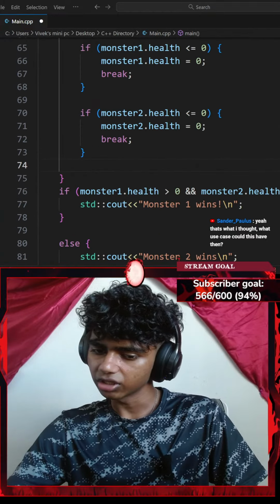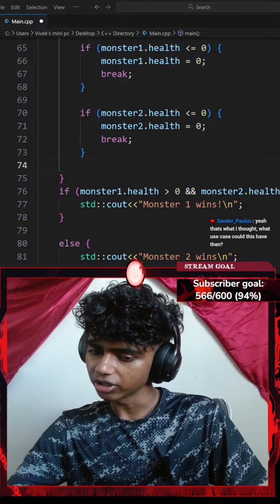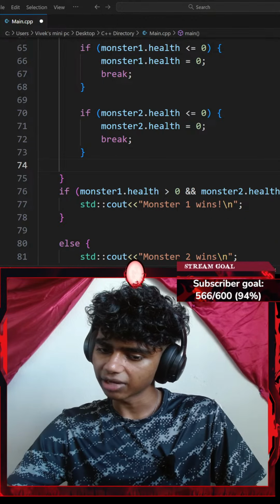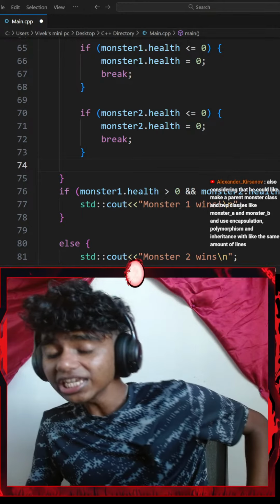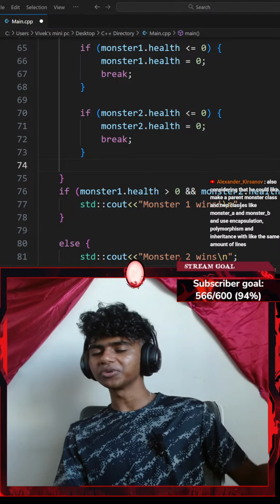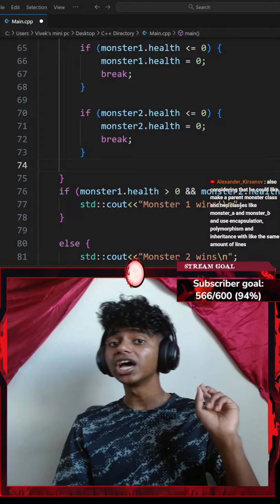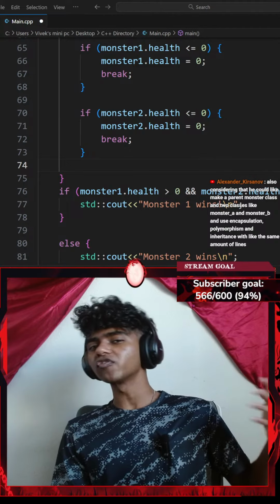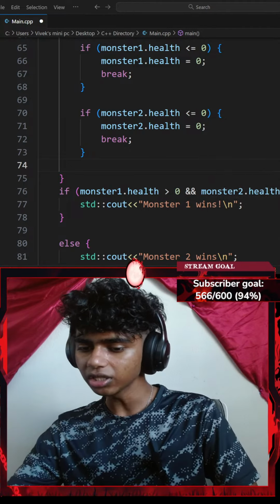Also considering that he could make a parent monster class and two child monster classes. Honestly, I feel like I have an inheritance topic coming soon on my roadmap of C++. I am going to be going over polymorphism, duck typing, and all that stuff as well.